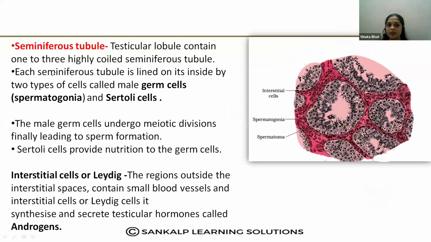See here, the seminiferous tubule is lined on its inside by two types of cells, one is germ cells or spermatogonia. What is the ploidy of the germ cells or spermatogonia? Write down in the comment box. Yes, they are diploid.